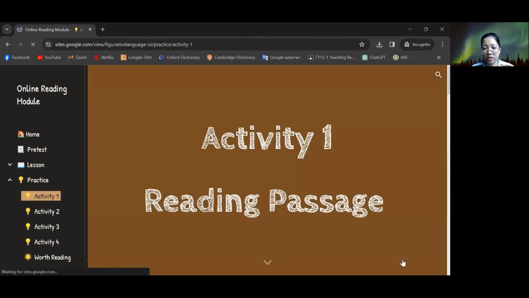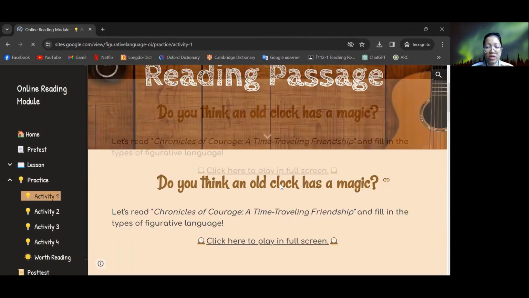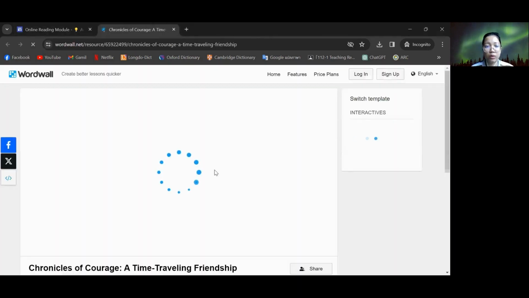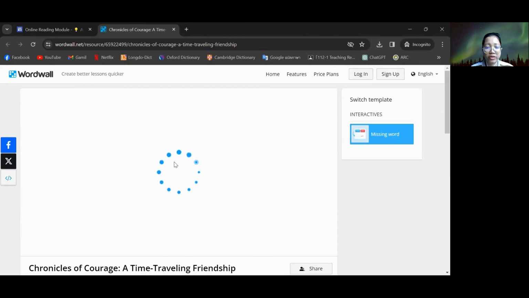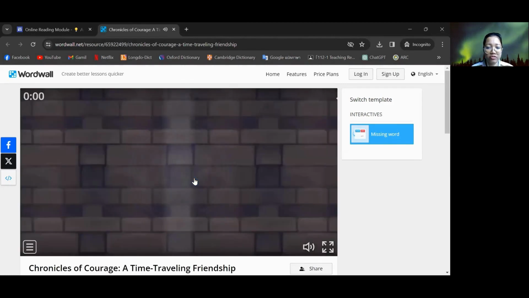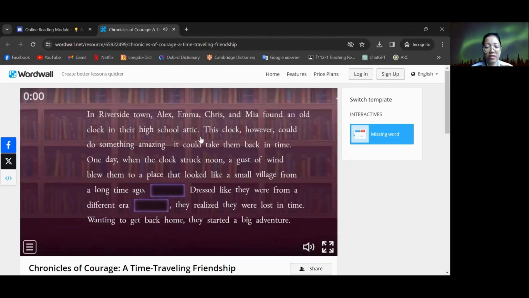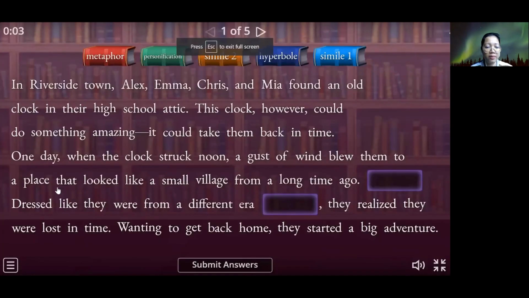So let's begin with activity 1. ChatGPT and I created this story together, and then I made it into a game by using Wordwall. For this part, the students have to read the story here and then choose whether this part, a place that looks like blah blah blah, is a metaphor, personification, simile, or hyperbole.